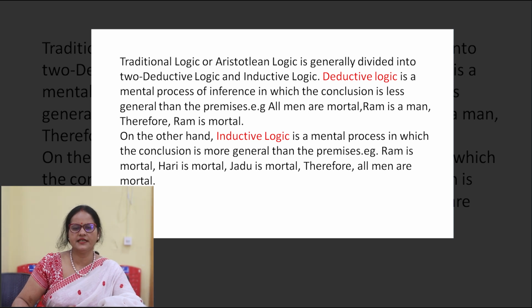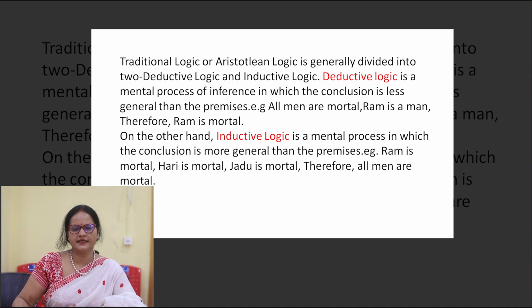Traditional logic or Aristotelian logic is generally divided into two: one is deductive logic and another is inductive logic. Deductive logic is a mental process of inference in which the conclusion is less general than the premises. For example, all men are mortal, Ram is a man, therefore Ram is mortal.